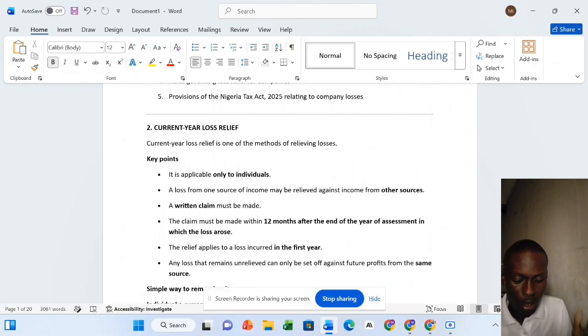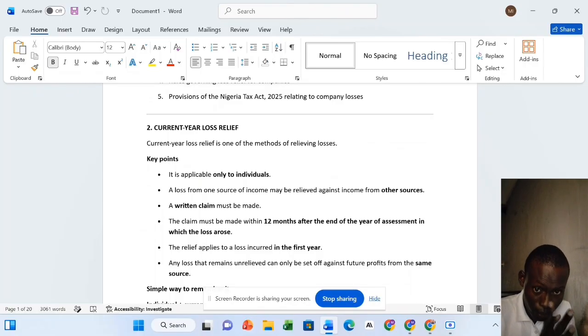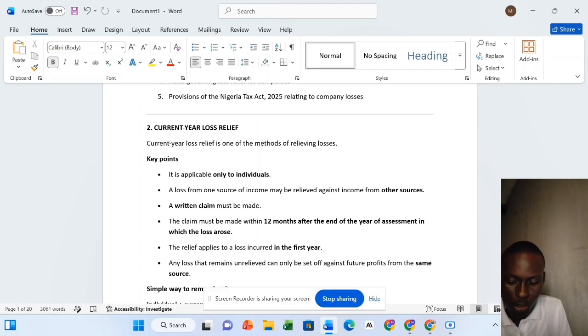So let's say now in 2025 they made a loss. Their year end is 31st December 2025. Then in 2026, they are going to compute their tax within 12 months. That's within January 1st, 2026 and 31st December 2026. They have to make a notice in writing to tell them that I've made a loss and I want to offset it on another business.